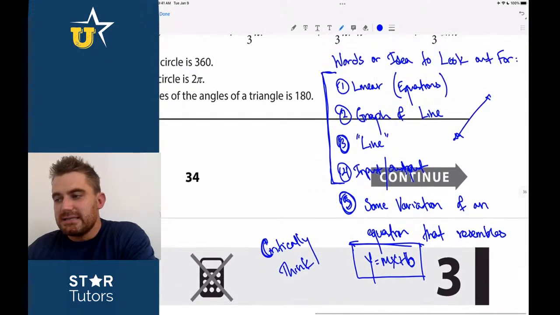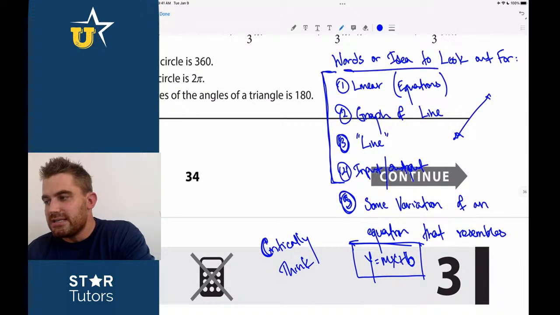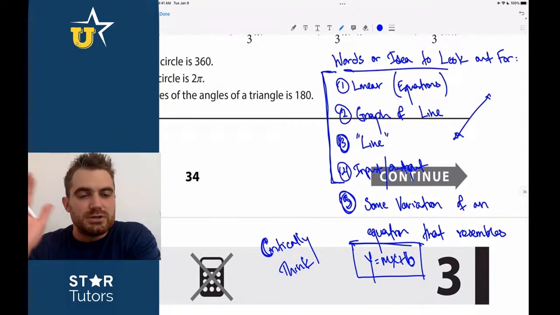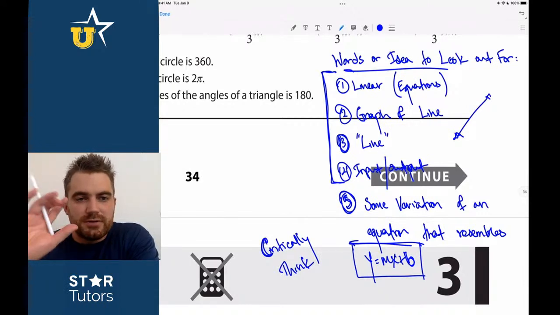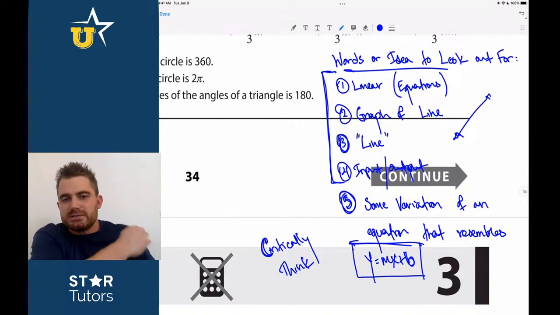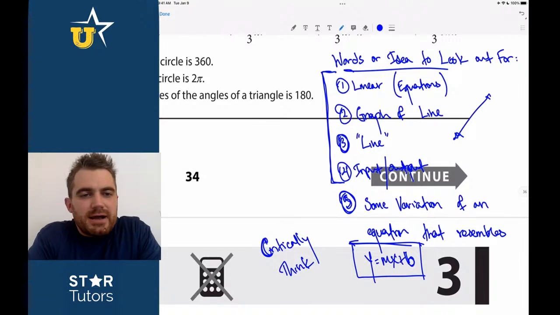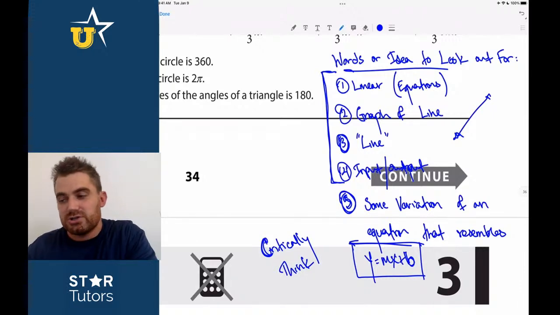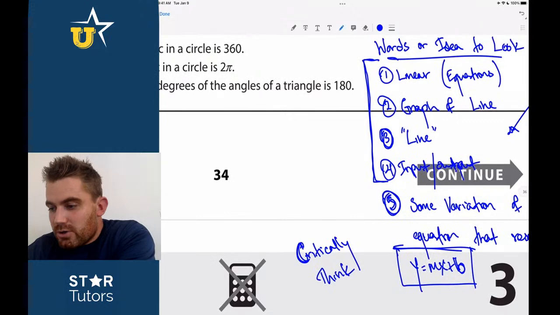So if we stick to all of these and we memorize just these operative words, I'm just giving you the operative words. You'll have to do the rest of the work on your own. But I want to explain this, that if you find these 5 operative words anytime on a no calculator section or a calculator section for the SAT, you will be absolutely amazed at how many questions apply to just linear equations. There are 20 questions. Let's go through it together. There are 20 total questions on the no calc section.